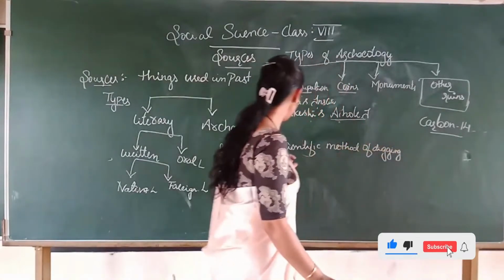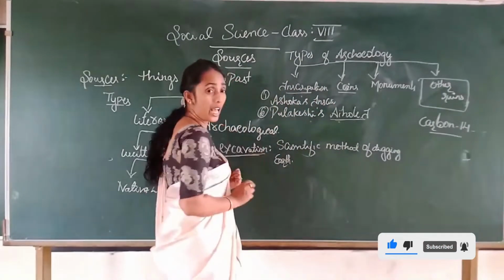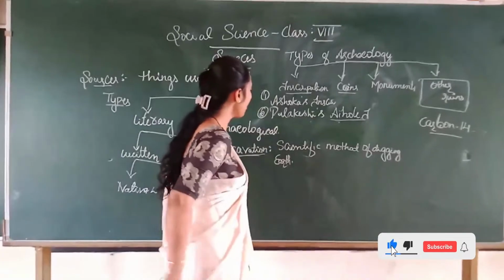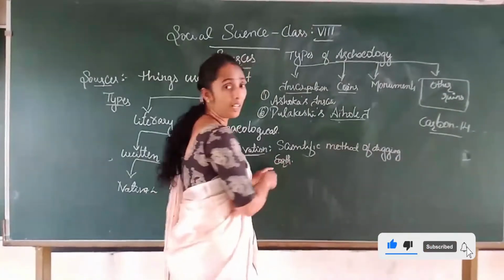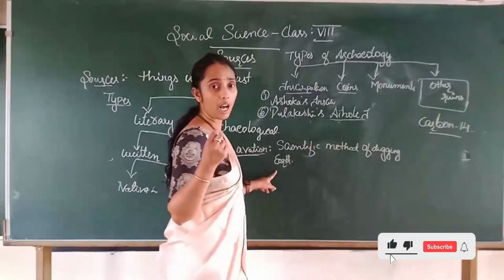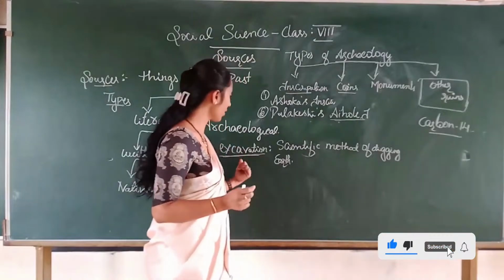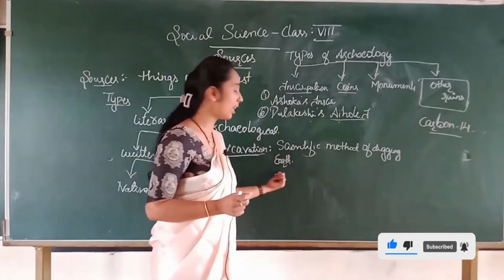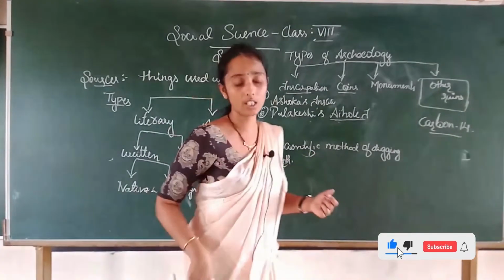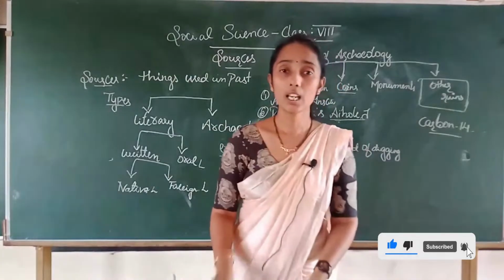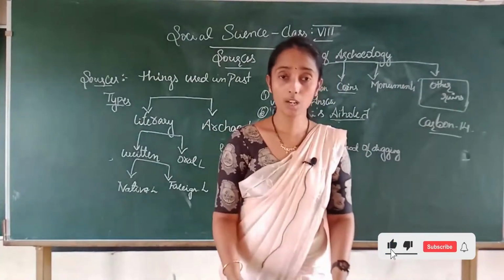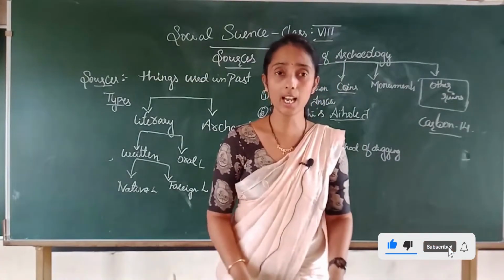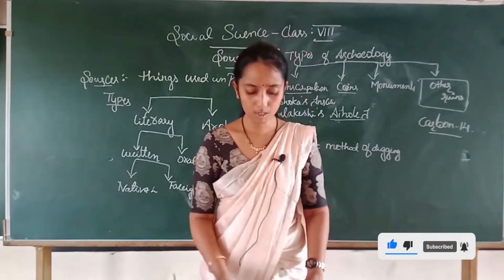And here I forgot to tell you about excavation. Excavation is a scientific method of digging the earth to get the archaeological sources. So children, here the lesson comes to an end, and what you have to do is read the entire lesson from the beginning.